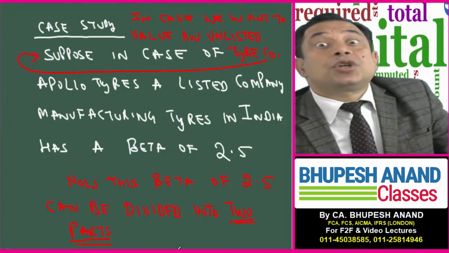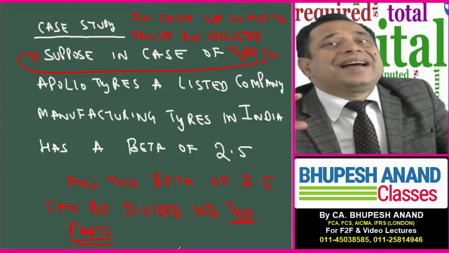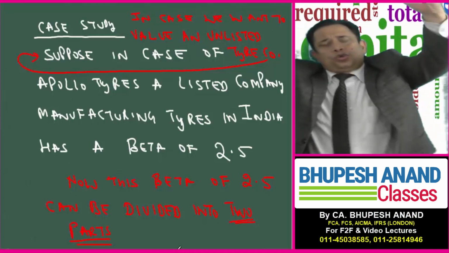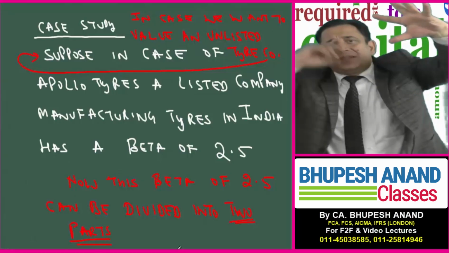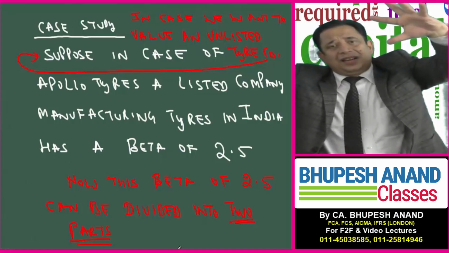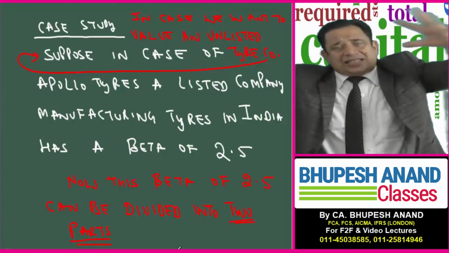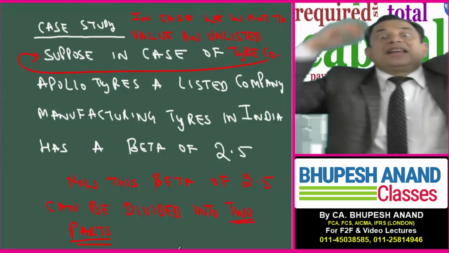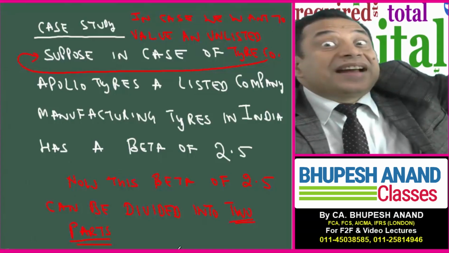I have just given you the case study of Dabur and Patanjali. Here I have written the case study of Apollo Tires and an unlisted tire manufacturing company. You can use it anywhere: an IT unlisted company with Infosys, with Wipro, with TCS. There are different sectors: tire sector, FMCG sector, oil sector, gas sector, cement sector, infrastructure, power sector. So I can calculate for each and every company if you know the concept. So please write down this case study.